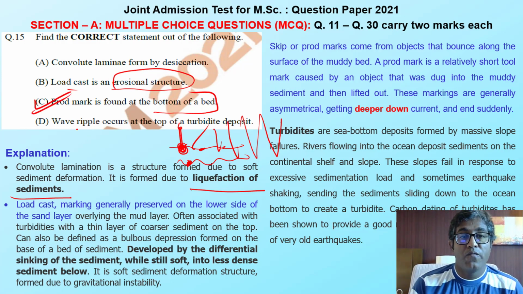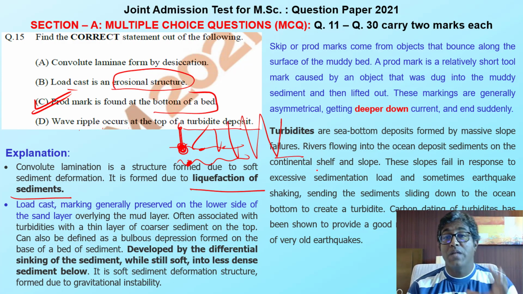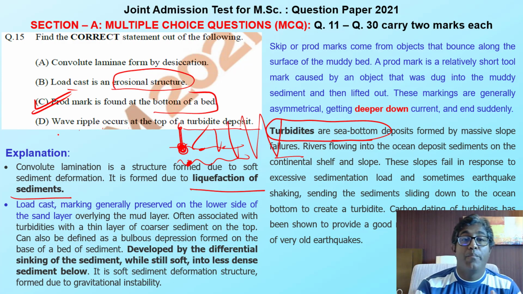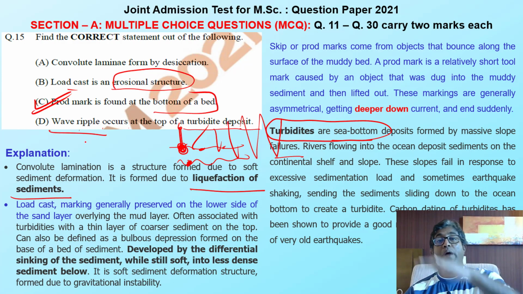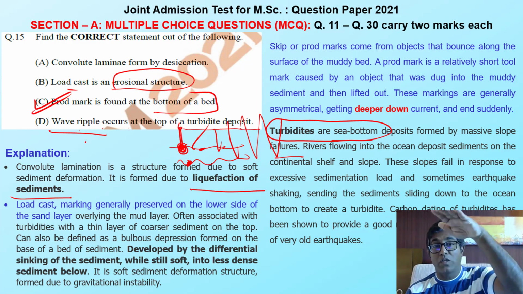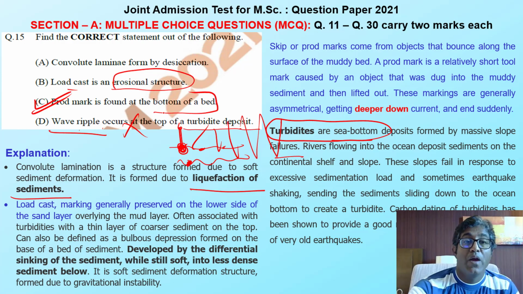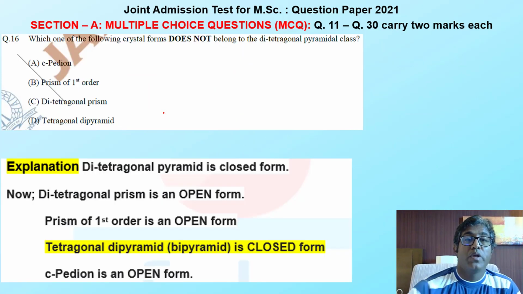Let's check what is wave. Wave ripple occur at the top of the turbidite deposit. You know the turbidite deposit is formed by the massive slope failure. Means at the bottom of the seabed. We have turbidites at the bottom of the seabed, but we know that wave ripples form at the surface of the ocean like this one. So we should have ripple at the top, not at the bottom. So this is also a wrong option. So my option should be C. Okay. Moving to the next question.